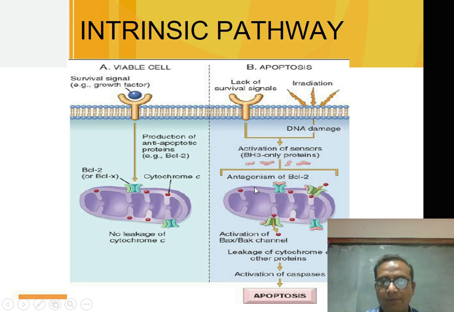So what will happen? There will be leakage of cytochrome C from the mitochondria, and these cytochrome C are activation factors for other proteins, that is, activation of the caspases. What are these other proteins? Caspases. Due to antagonism of BCL2, there will be leakage of cytochrome C and other proteins from the mitochondria, and these cause activation of caspases, and it leads to apoptosis.